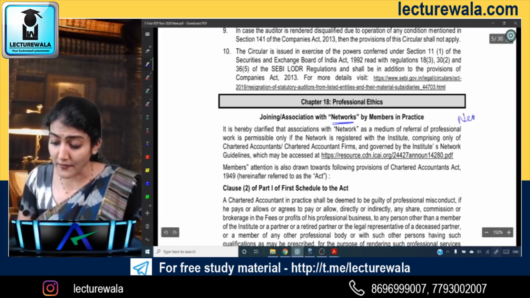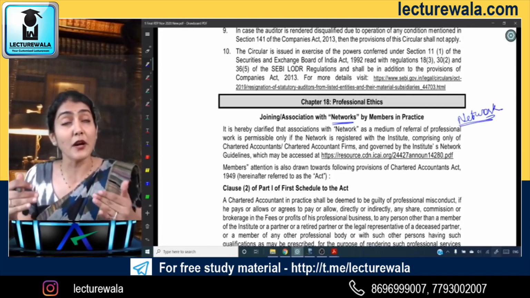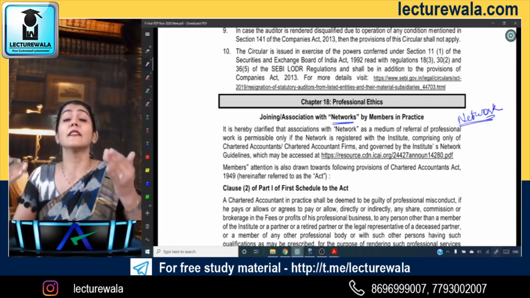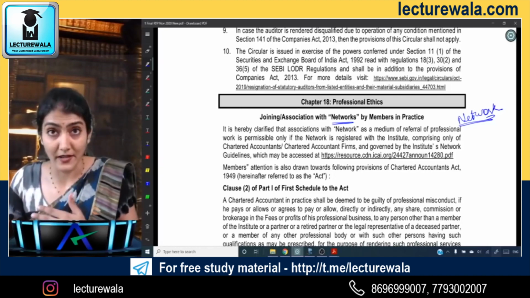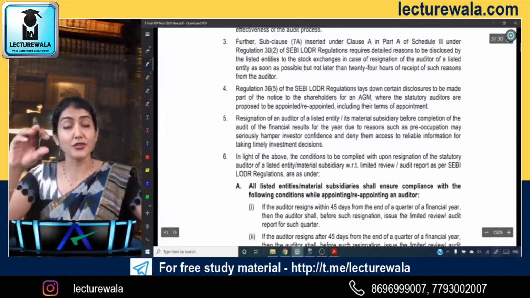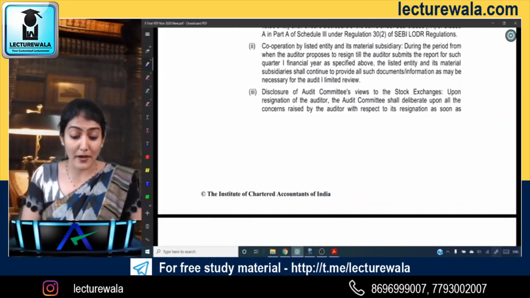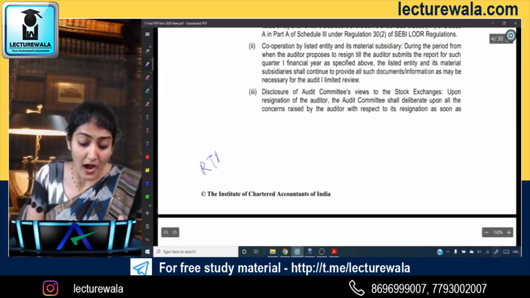Now CA firms can constitute a network, you can register a network with the ICAI. These two amendments were also there for the May 20 exams. And these two, the SEBI LODR regarding the resignation of the statutory auditor and the networking by the CA firm, were also there in the RTP May 2020.